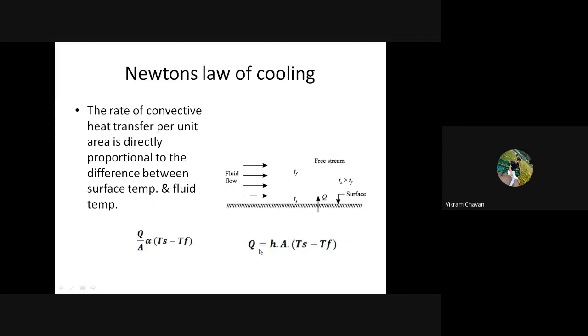So q is equal to h multiplied by A into bracket Ts minus Tf. For understanding purposes you can draw this once again, no problem.